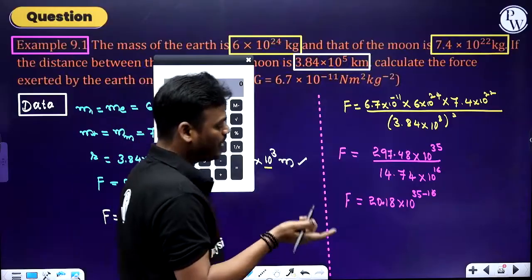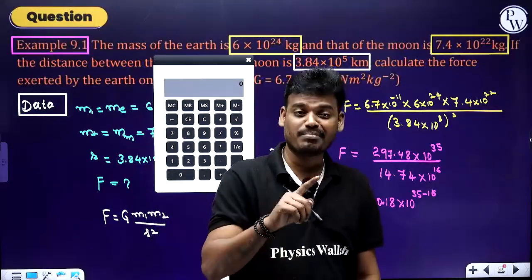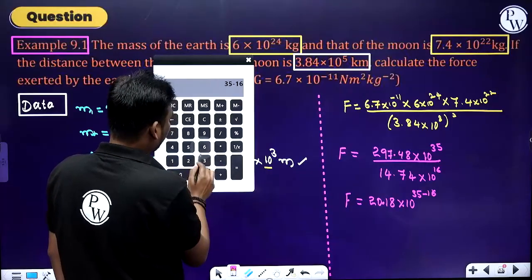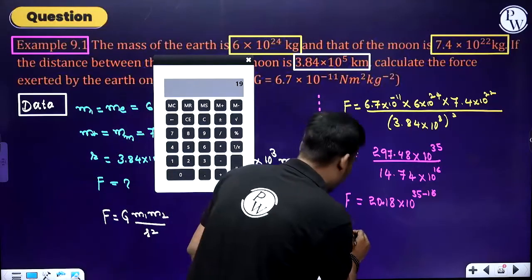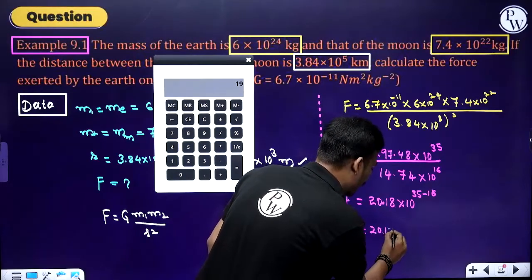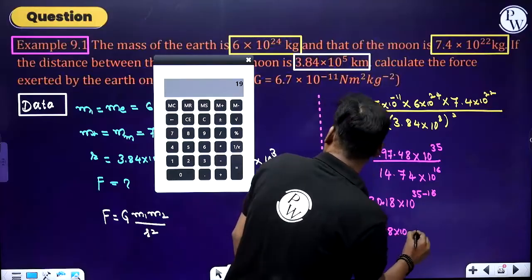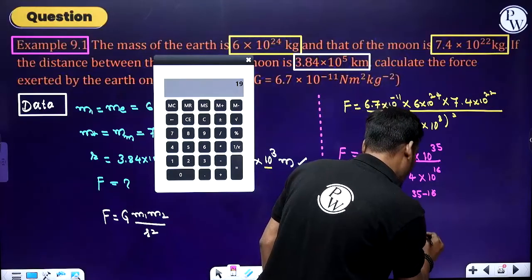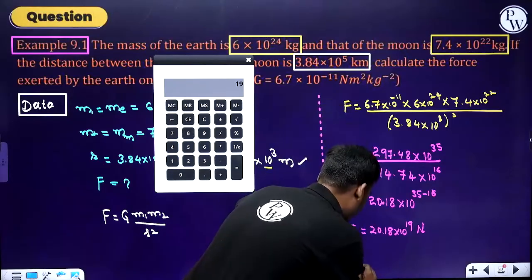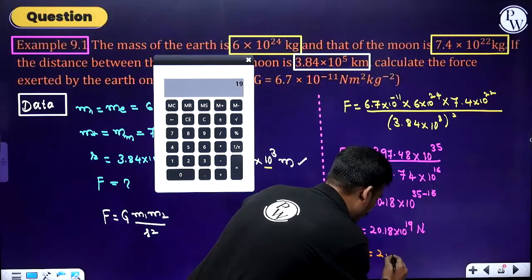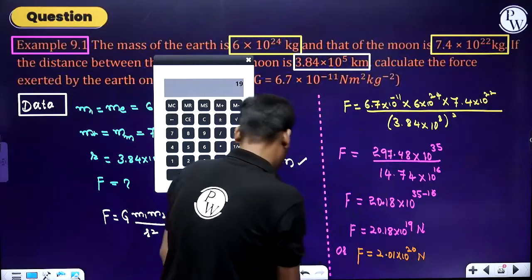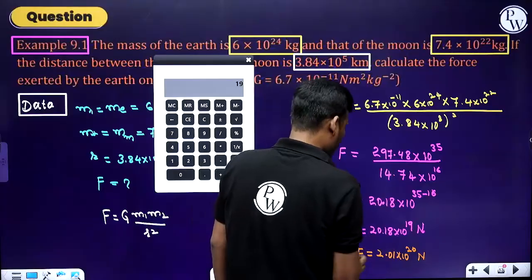If it is a plus, it becomes a minus; if it is a minus, it becomes a plus. Now simplification, 35 minus 16 is 19. F is equal to 20.18 into 10 power plus 19 Newton. Or we can write in scientific notation, 2.01 into 10 power 20 Newton also. Both are correct.